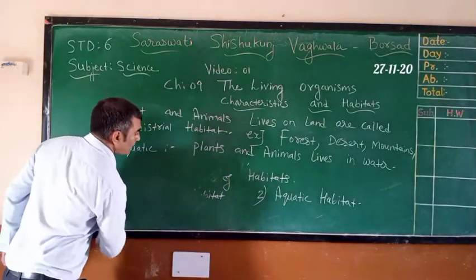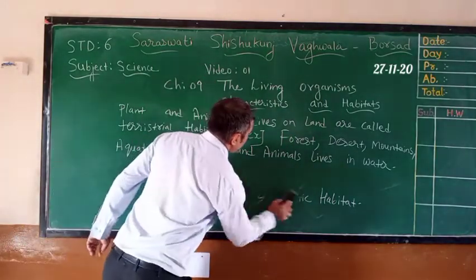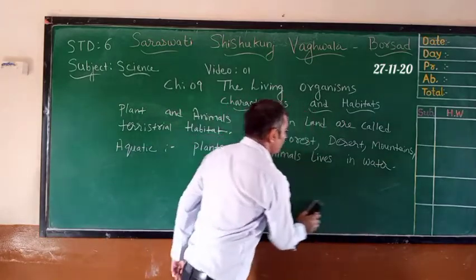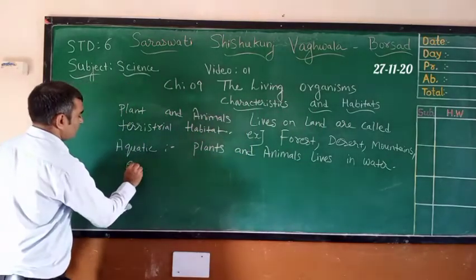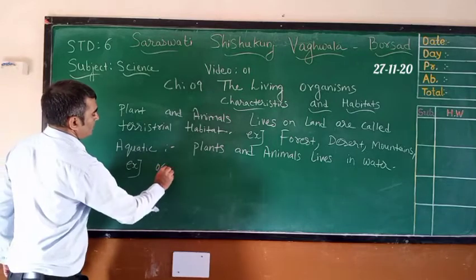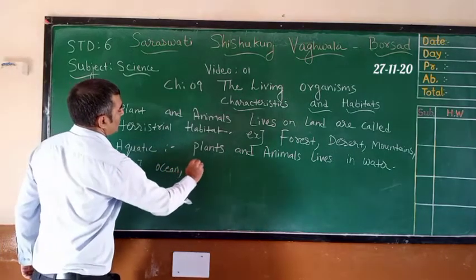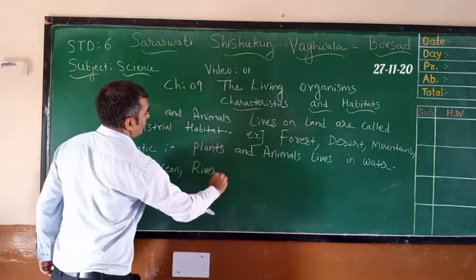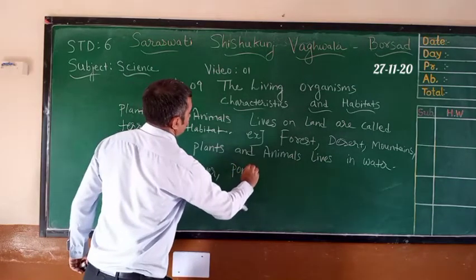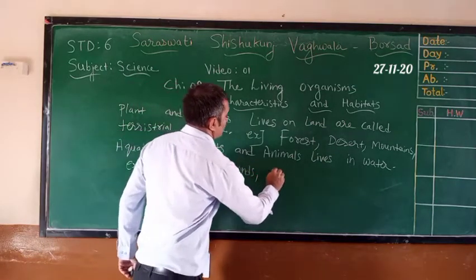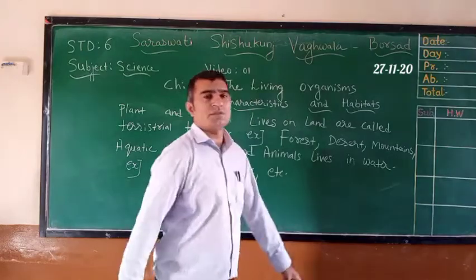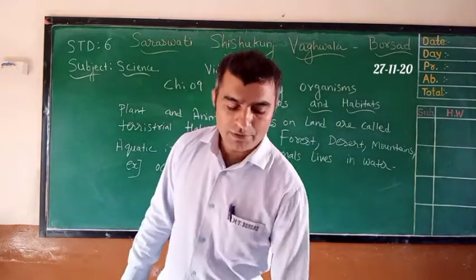And examples of aquatic habitats are ocean, river, ponds, etc. These are some examples of aquatic habitats.